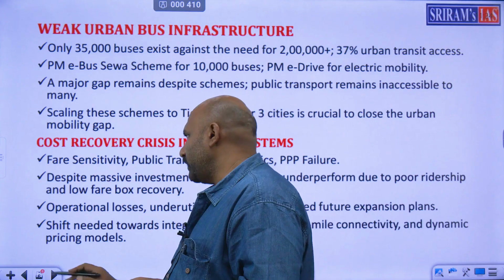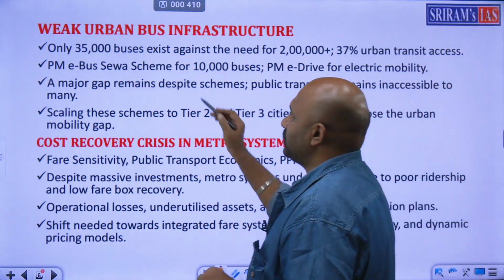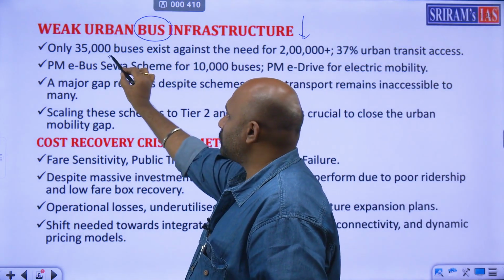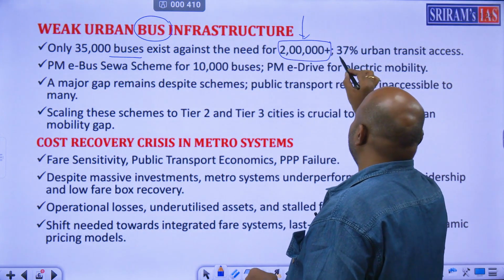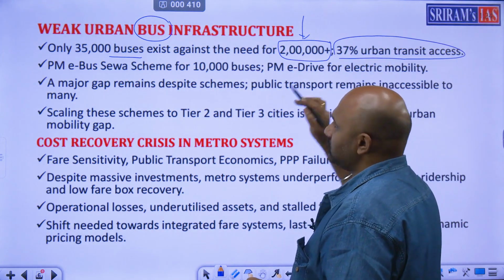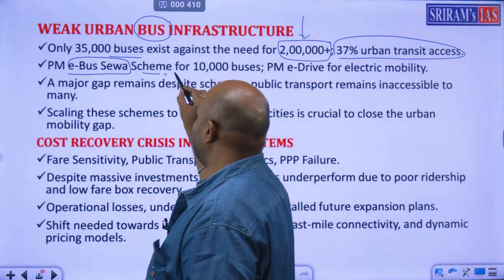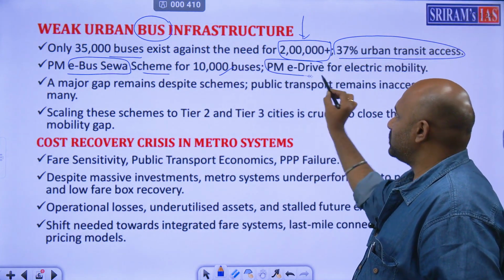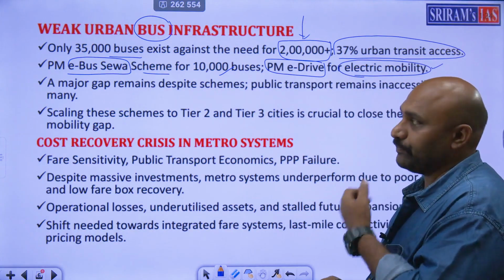So let's look at some more details. Weak urban bus infrastructure. So bus infrastructure is very bad. 35,000 buses exist against the need for 2 lakh. 37% urban access is less. Prime Minister's e-bus Seva scheme is only for 10,000 buses. Prime Minister's e-drive for electric mobility. These are the major focus areas.